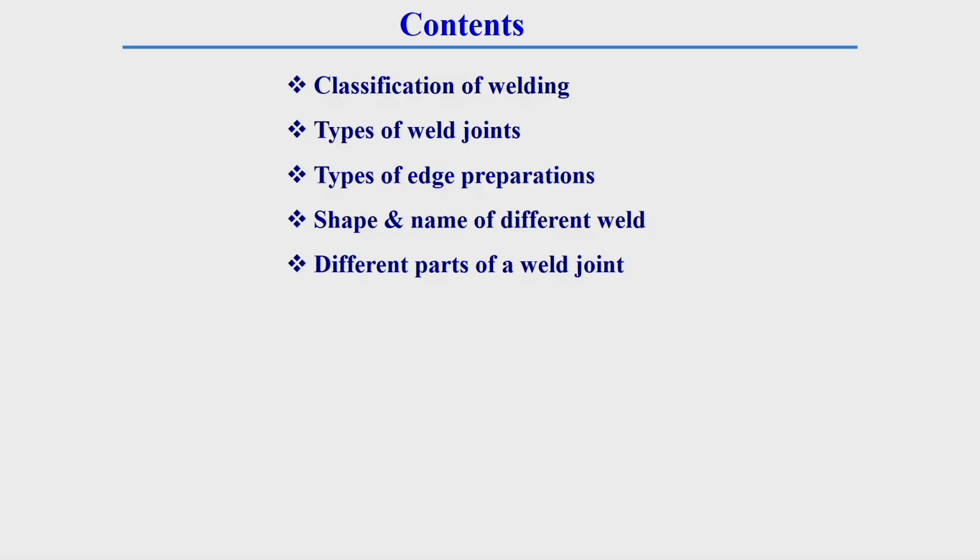Based on different aspects, we have also seen that welding can be categorized depending on source of heat, depending on its mechanism, depending on its phases of base and filler material. Now today I am going to deliver a lecture on classification of welding and joint. This is the content of today's lecture: classification of welding, types of weld joints, type of edge preparation, shape and name of different welds and different parts of a weld joint.